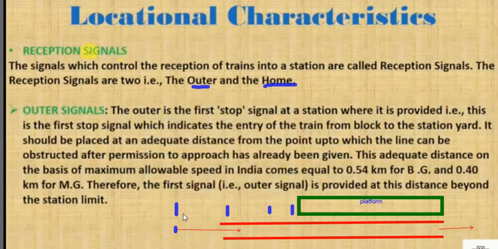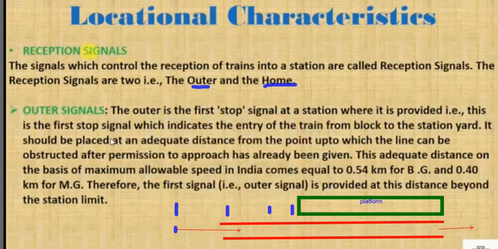So let's see what is written here. The outer is the first stop signal at a railway station. Just remember this: outer is the first stop signal provided before the railway station, which indicates the entry of the train from the block to the station yard. Suppose this is a station, and there is an approach to the station. It is basically provided between the approach and the platform.